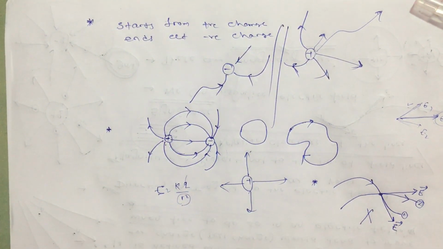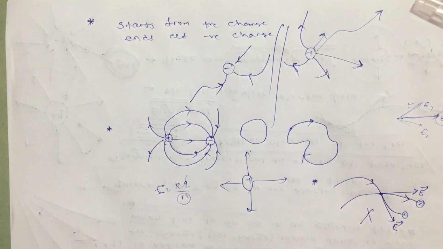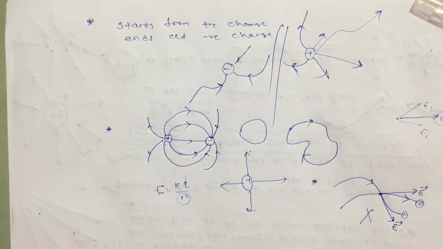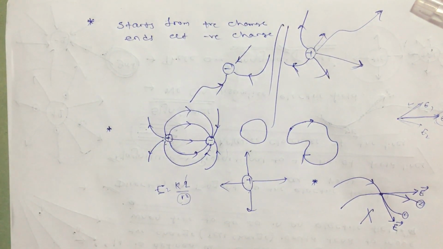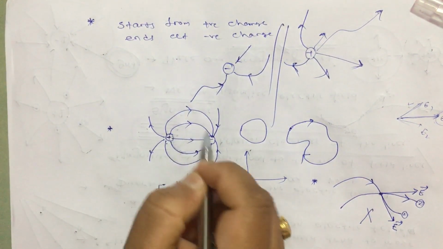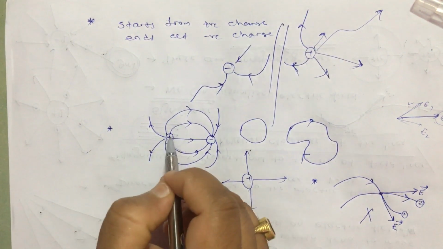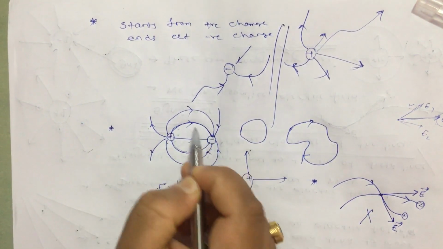Now the next property is: electric field lines always try to decrease their length, or I can tell, they always try to contract lengthwise. What do you mean by contract lengthwise? Let these be the electric field lines. This is the length of the electric field line.